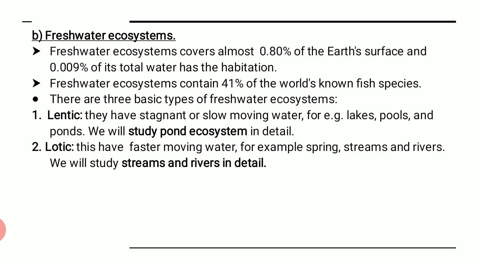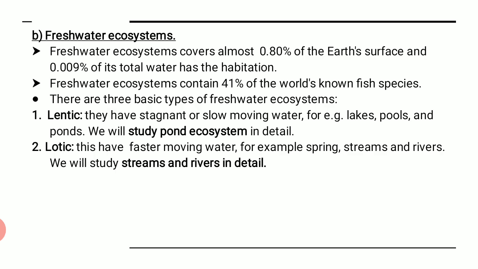If you remember, 1% or 2% is already held in the glaciers. It is in the form of glaciers and snow. That means it is in a pure form, but it is in a solid form, and that cannot be used by the people on the earth. That is why it's only 0.09% of its total water that has its habitation. That means we live with a very small quantity of fresh water that is actually available to us for our survival, right? So the habitation that lives on the earth needs to focus on not wasting the fresh water or pure water, because it is very much less available in nature.